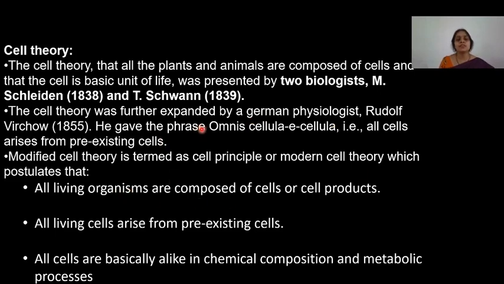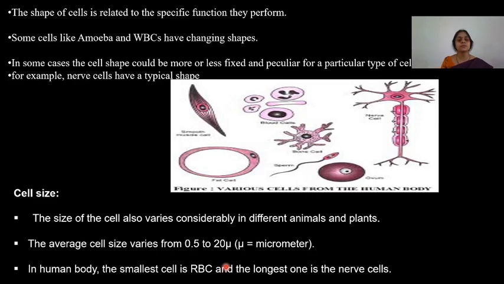He gave the phrase omnis cellula e cellula, which means all cells arise from pre-existing cells. So here is the cell theory for you. All living organisms are composed of cells or cell products. All living organisms arise from pre-existing cells. All cells are basically alike in their chemical composition and metabolic processes.